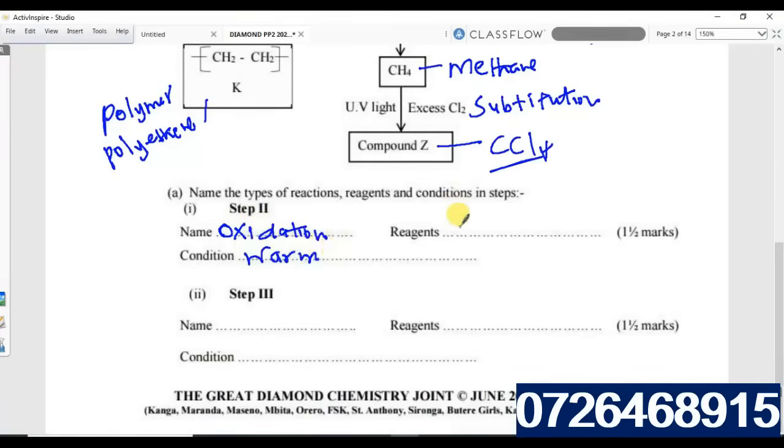The reagents, that is what we need. You can use acidified potassium permanganate, or you can use acidified potassium dichromate.